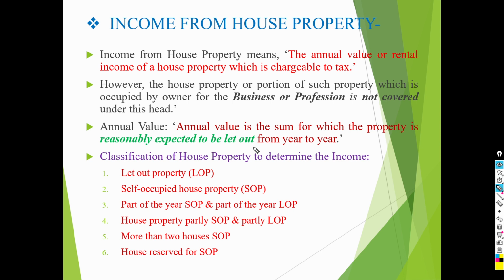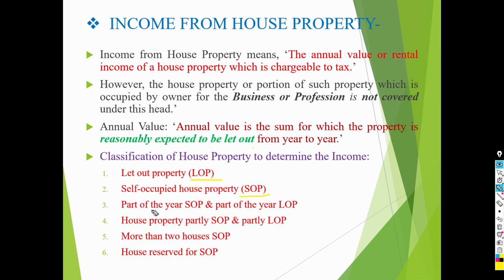House property may be any one type of these given 6 categories. First one is let out house property, that is denoted as LOP. Second category is self occupied house property, denoted as SOP. When house property is occupied by the owner himself for his own residence, it is SOP, and in case of let out house property, it is let out for residential or commercial purpose.